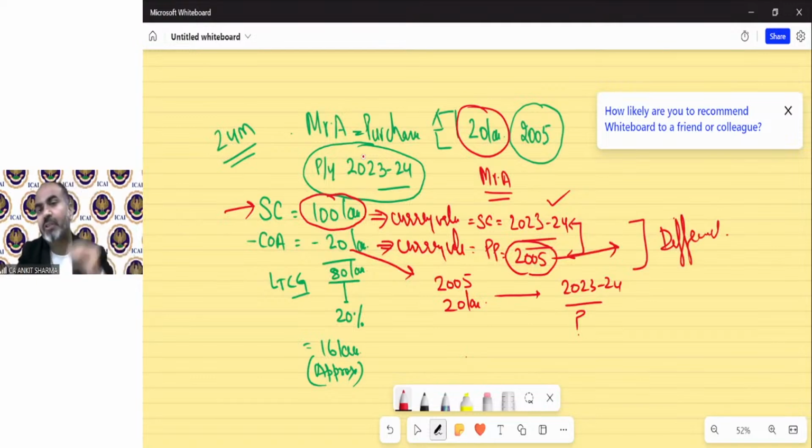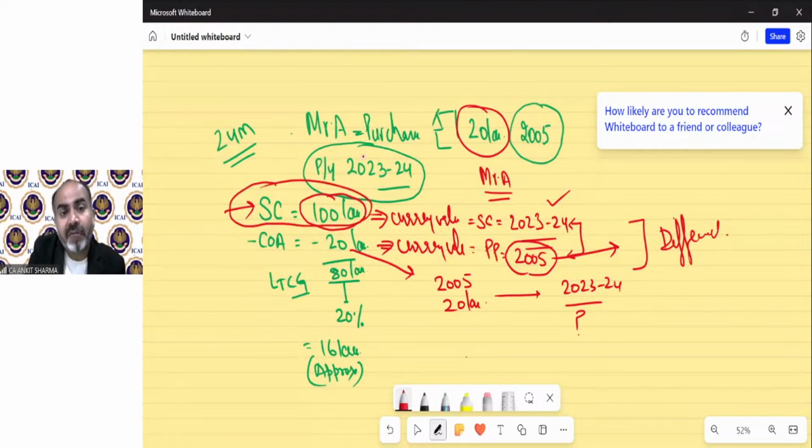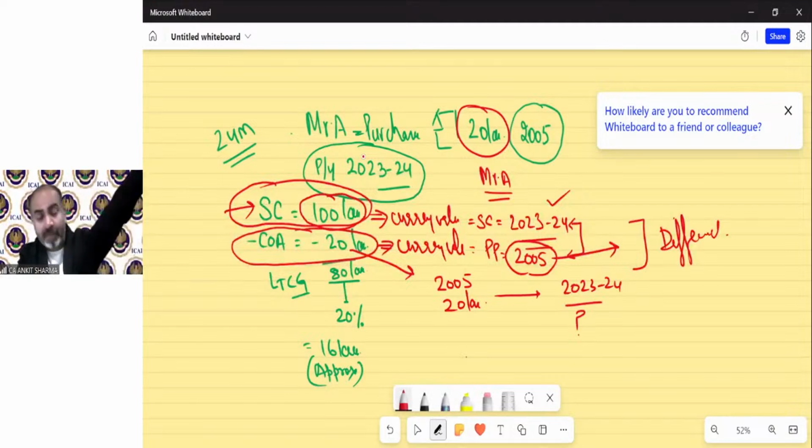This is not in the case of salary or house property. It only happens in capital gain, because in capital gain we always have the currency value of the current year in case of sale, and for the purchase year we have the currency value of some long ago, some old year.